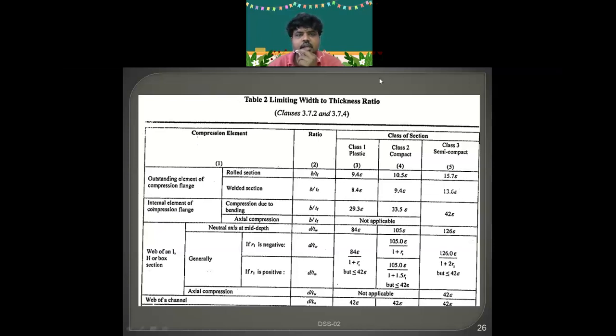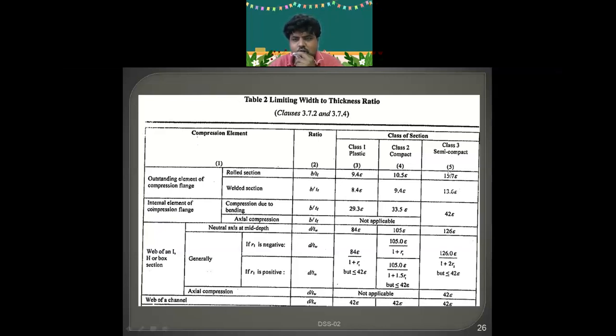See, this is the length to width ratio. Based upon this, this is not table number 10, this is table number 2. Please change it. Here you will be having ratios: width to thickness of flange, and depth of web to thickness of web. Based upon these values, you are going to decide whether it is plastic, compact, or semi compact.